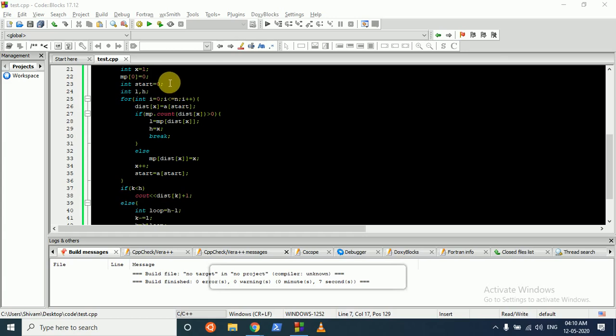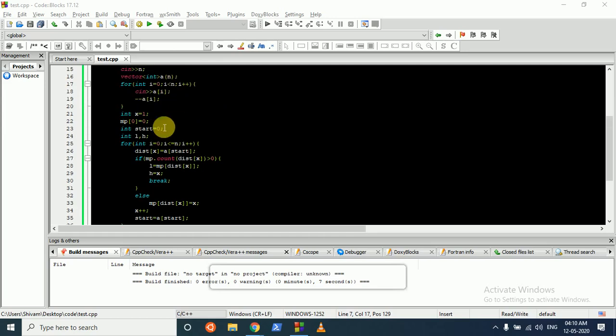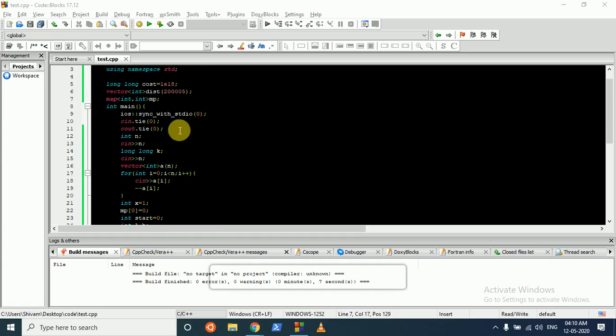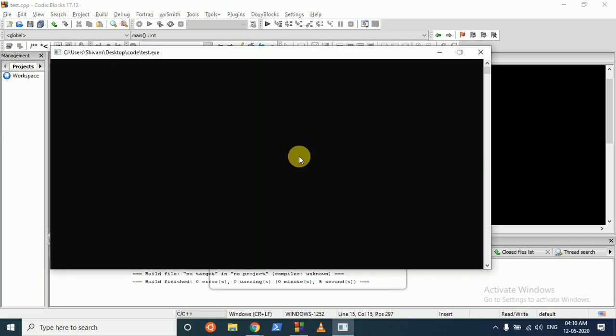Map of 0, x of 1, and n. Okay, I've taken k.